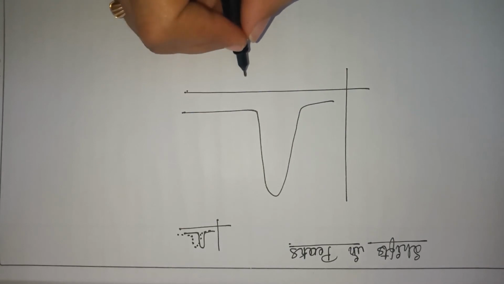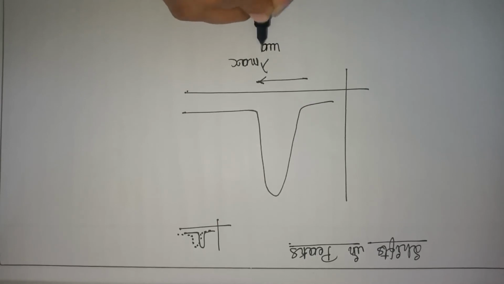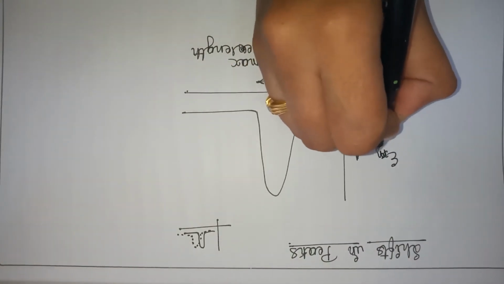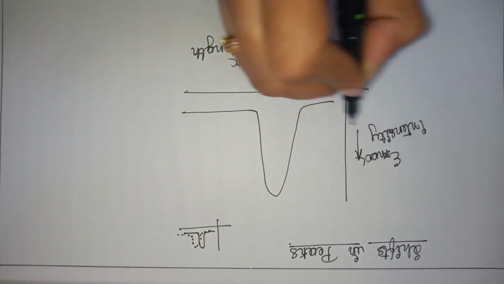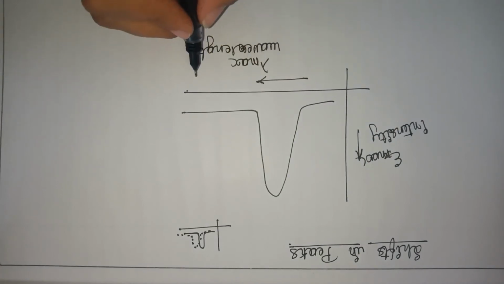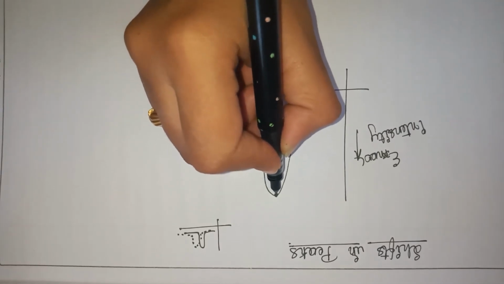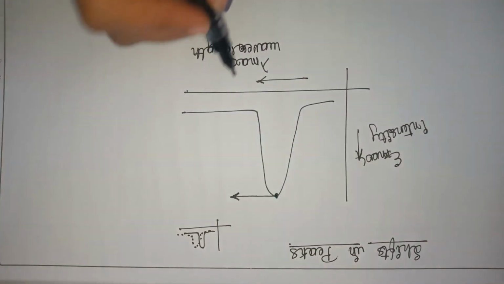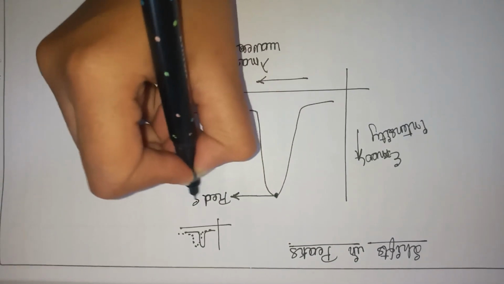In the x-axis we are considering lambda maximum, that is wavelength, and in the y-axis the epsilon maximum, that is intensity. So if the peak point shifts towards the right, that is, to a higher wavelength, then we call this a red shift.